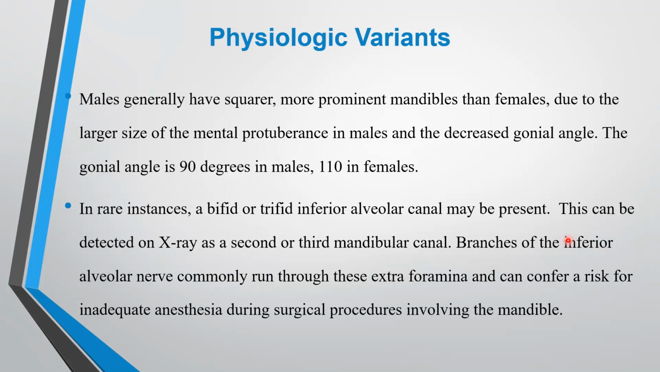In rare instances, a bifid or trifid inferior alveolar canal may be present. This can be detected on X-ray as a second or third mandibular canal. Branches of the inferior alveolar nerve commonly run through these extra foramina and confer a risk for inadequate anesthesia during surgical procedures involving the mandible.